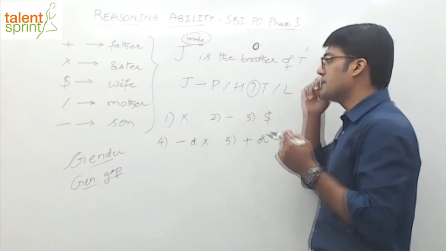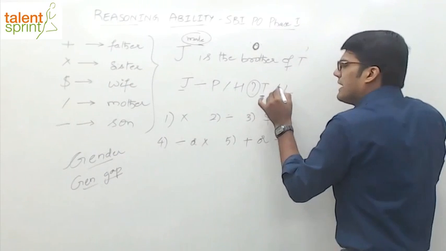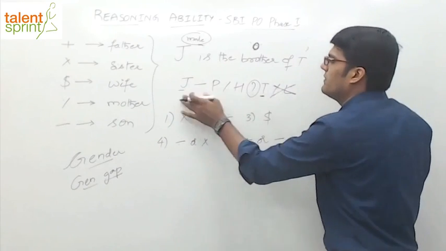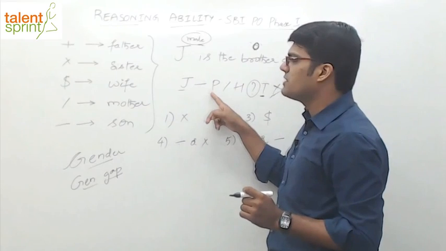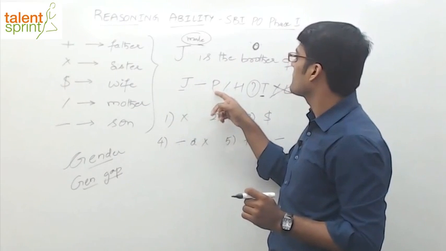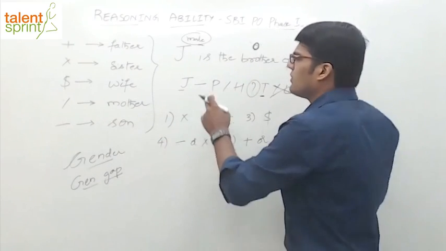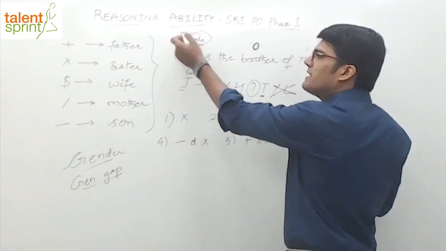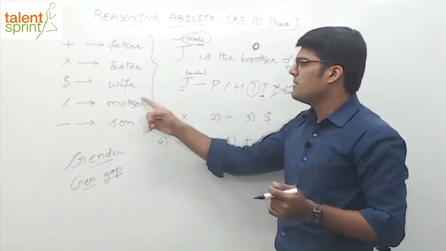Now look at the equation. See, J to T. We have to connect from J to T. So anyways, this percentage L is of no use. We are not going to extend up to L, only from J to T. Now try to work on this. J division P. Division means what? Right? Division here means son. So definitely J is a male person, right? J is the son of P. So gender is anyway satisfied. It has to be satisfied because the given equation should be correct. So J is a male person.